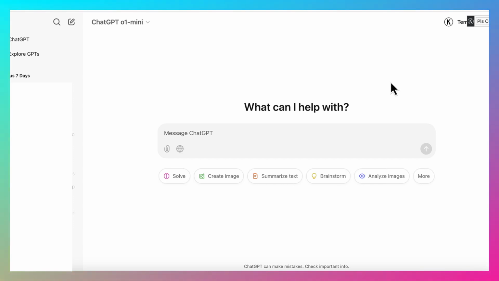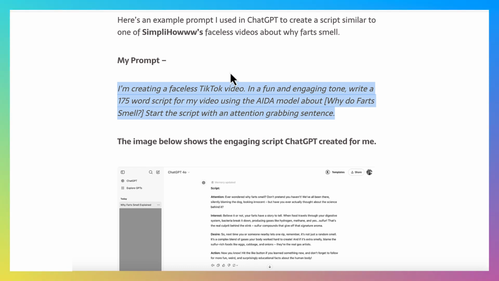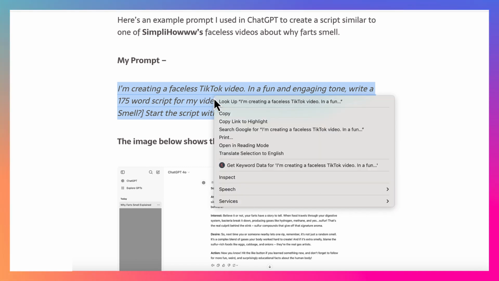Okay, so this is how you become an expert storyteller without actually becoming an expert storyteller, okay? So this is going to be very, very simple, but it's going to be very powerful, okay? So this is what I do. You go to ChatGPT. Now I'm going to give you a prompt to use, whatever your video is about. Now in our case, we're going to be using a prompt that is going to help us create a video script about why do farts smell, okay?